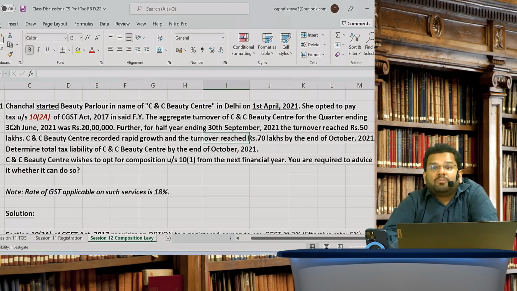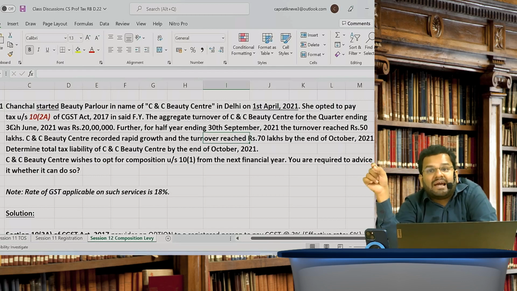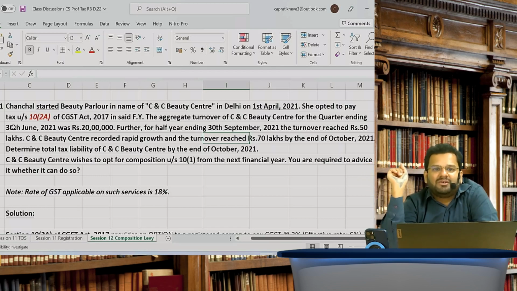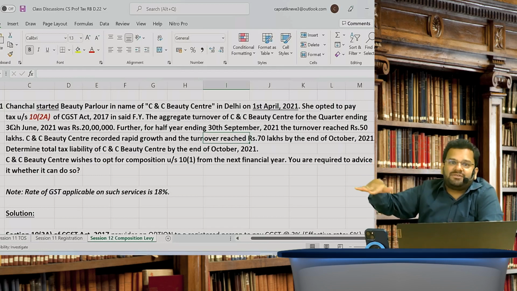When does your composition scheme lapse? It lapses with effect from that day in the financial year when aggregate turnover exceeds 1.5 crores, 75 lakhs, or 50 lakhs, as the case may be. So in this case, the date when turnover exceeded 50 lakhs, the composition scheme would have lapsed.